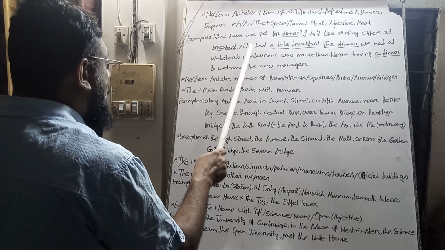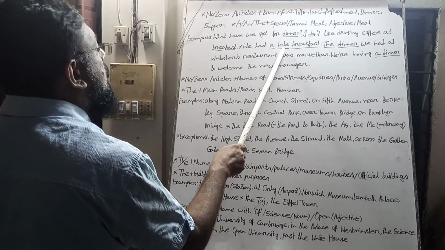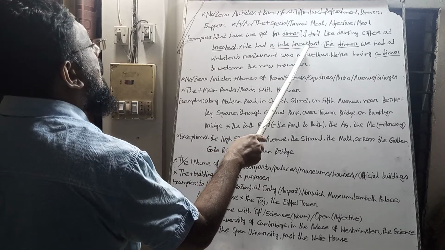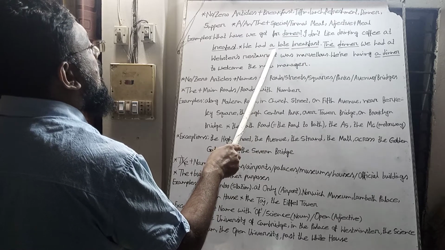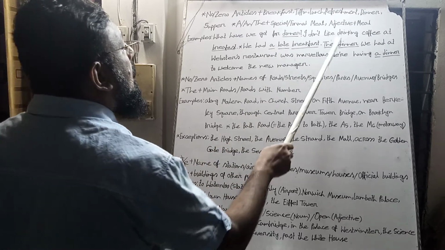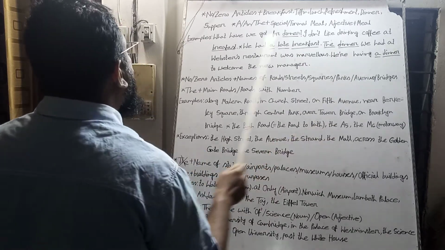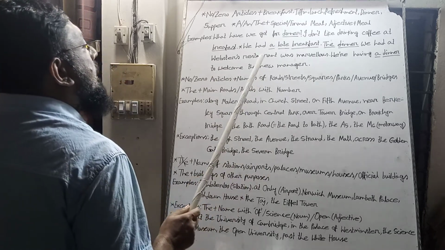But we had a late breakfast. The adjective late is used before the meal breakfast, so we have used the article a before it. The dinner we had at Oyster's restaurant was marvelous.